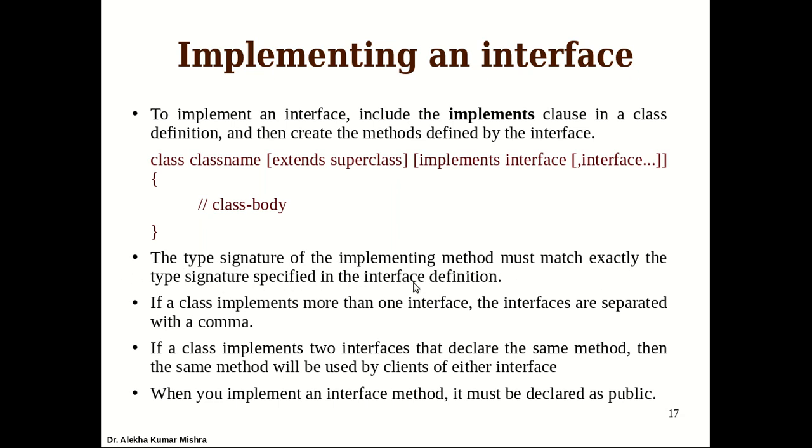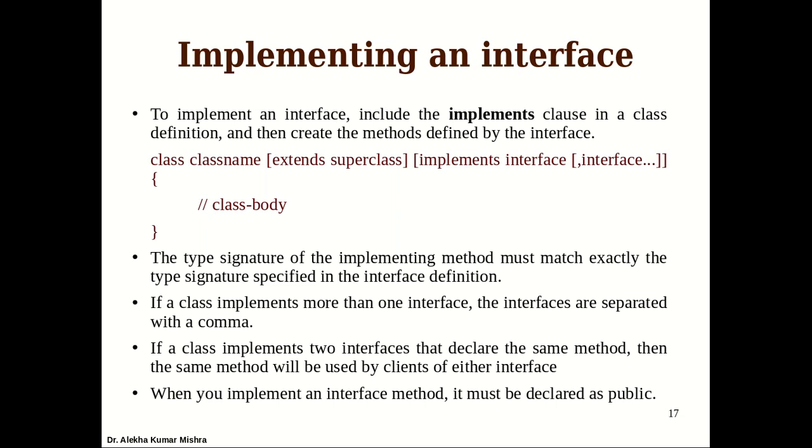So when you implement an interface, make sure that all the methods are implemented. If a class implements more than one interface, the interfaces are separated by commas.